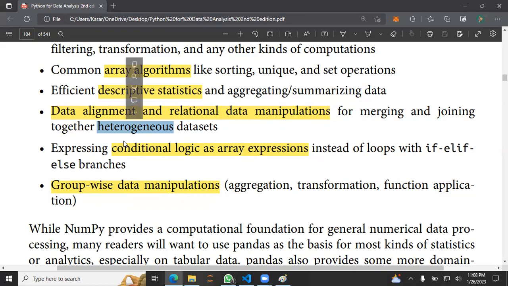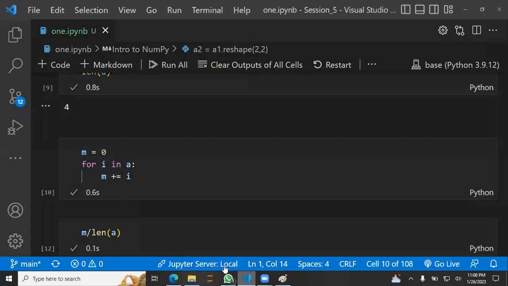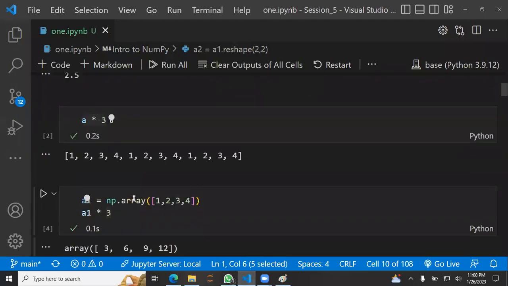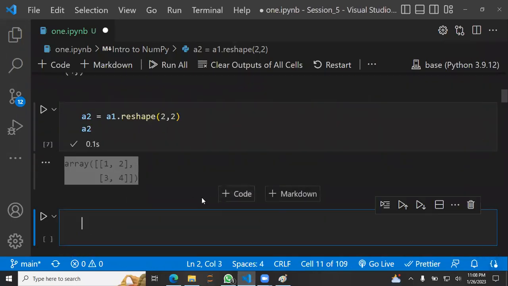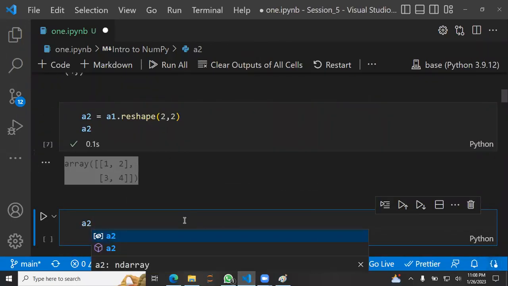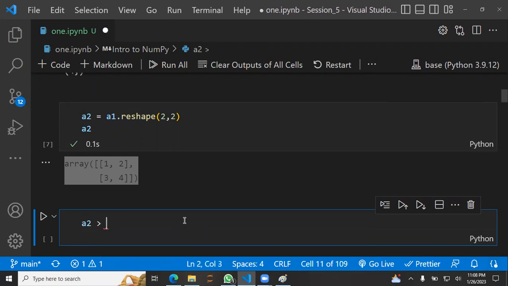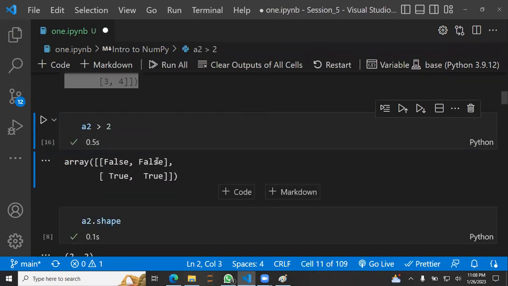Expressing conditional logic, as we will see in a while. What they really mean is, if I go in A2 and ask where I can find a number greater than 2, and run this, that's something logical.